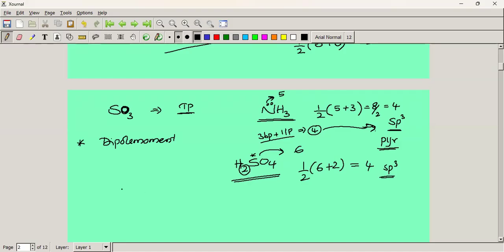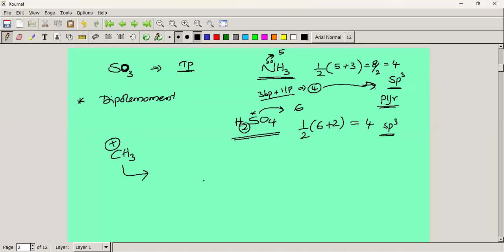What is the hybridization of CH3 plus, the methyl cation?